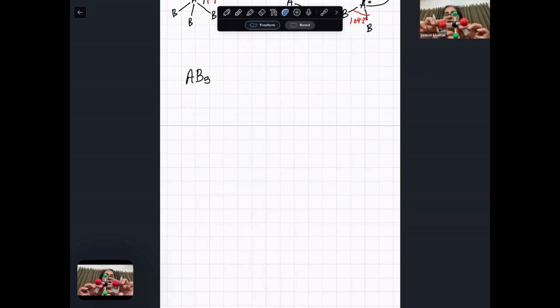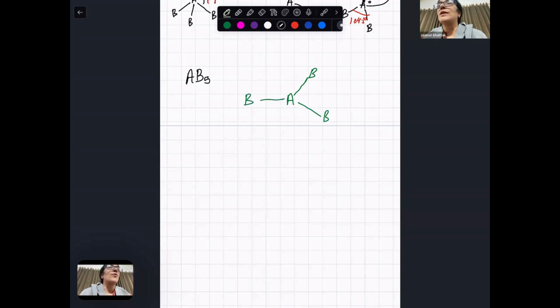They're going to make 90, 90, 90. You can see all these in the molecule view. There's a website I will share with you in the next lecture that shows how they actually look, the molecule and its three-dimensional properties. So this is A, with three bonds like this at 120, just like trigonal planar, and one is above and one is below.